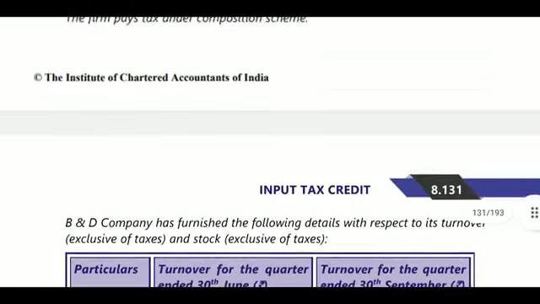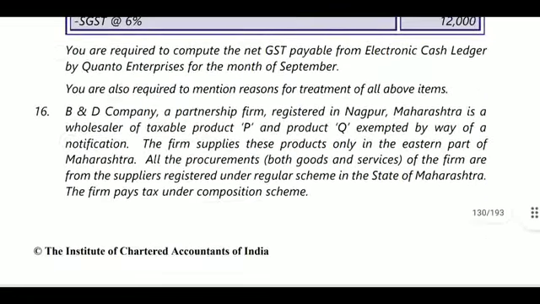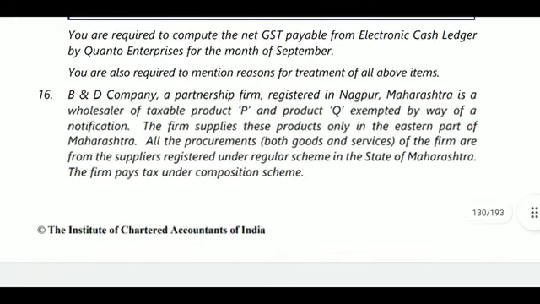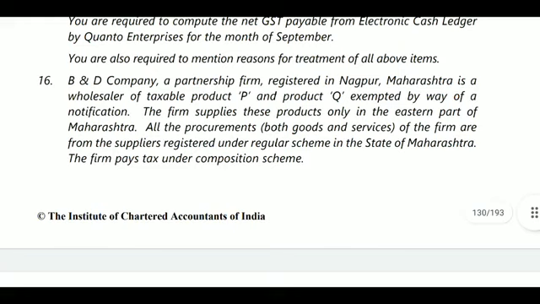So here this person is a composition person. They told that under the regular scheme the firm is paying tax under composition scheme. This composition scheme is available for a person having turnover less than 1.5 crores, that is 150 lakhs. But if this is a person in a special category state, it will be available for 75 lakhs.